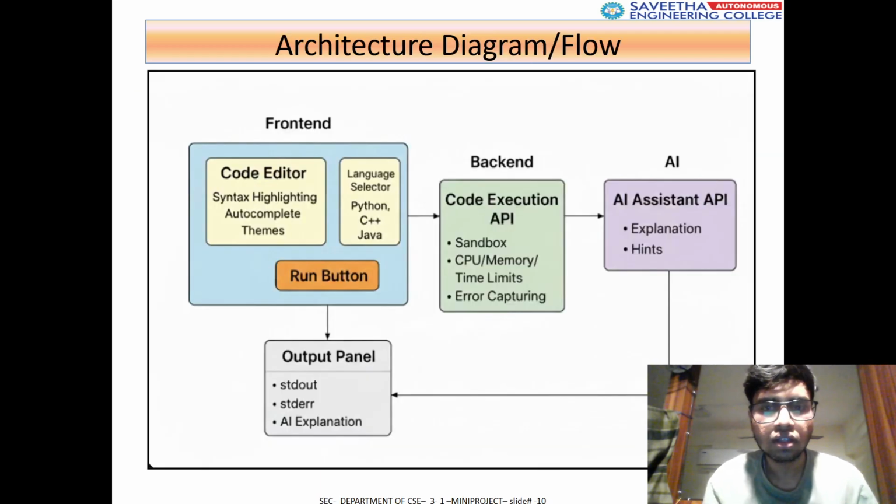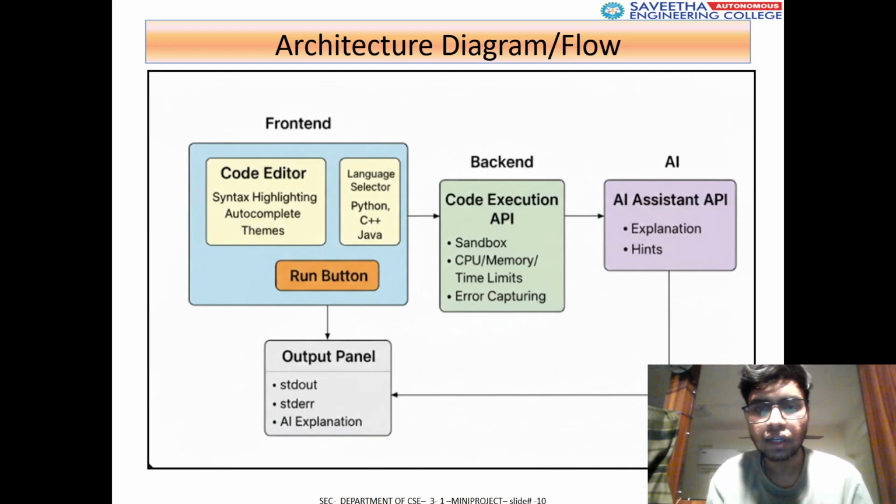This is a basic architecture diagram flow. This is how it works. This is our front end, with a code editor as well as multiple language support, and it is connected to the backend for error explanation, then moves into the AI, and is connected to the output panel.